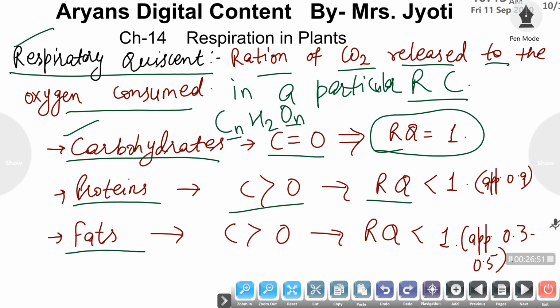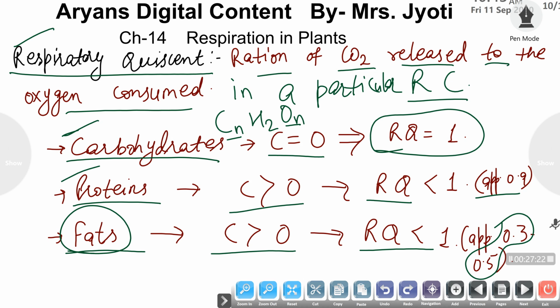So the respiratory quotient is lesser than 1 but approximately near to 1. But in fats, the carbon atoms are much fewer than oxygen. So the respiratory quotient is also much lesser than 1, about 0.3 to 0.5 approximately. So by getting the respiratory quotient, we can find out the nature of any particular respiratory substance, whether it is a carbohydrate, a protein, or a fat.